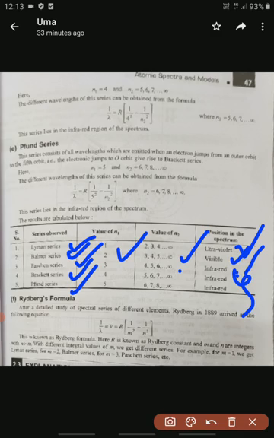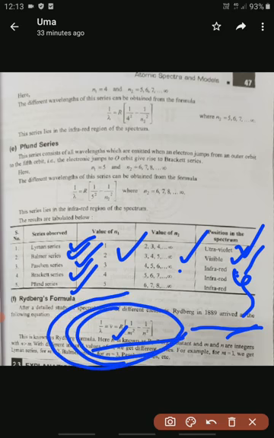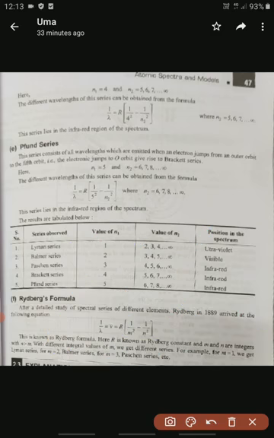So this is the line spectra of the hydrogen atom. Already we derived this formula. This is called the Rydberg formula. Rydberg discovered this formula: 1 by lambda, nothing but wave number, is equal to R times 1 by m square minus 1 by n square. By using this formula only, we are analyzing the spectra of the hydrogen atom. This is the information about the line spectra of the hydrogen atom.